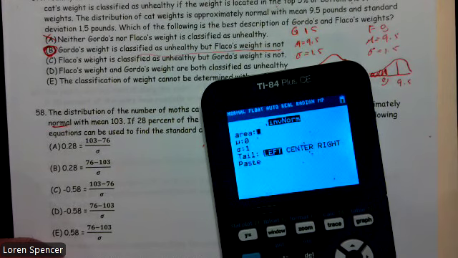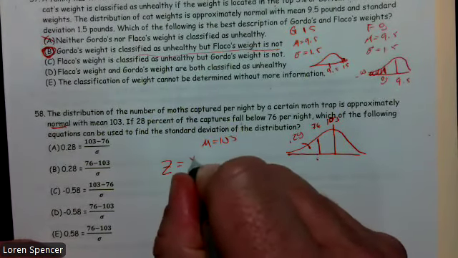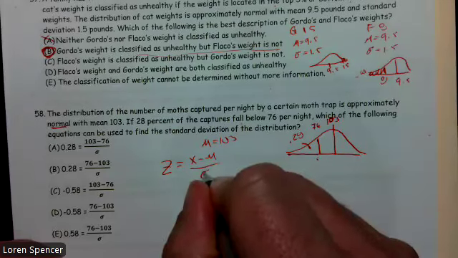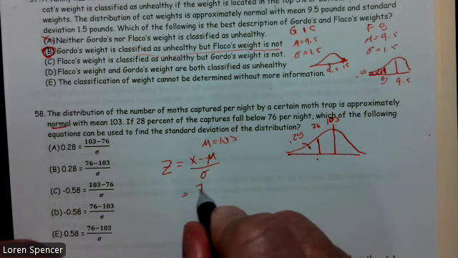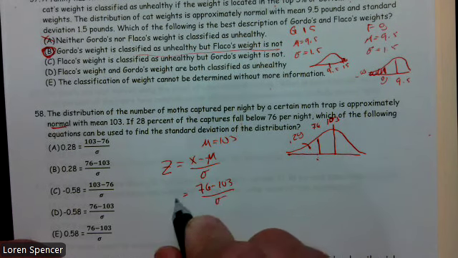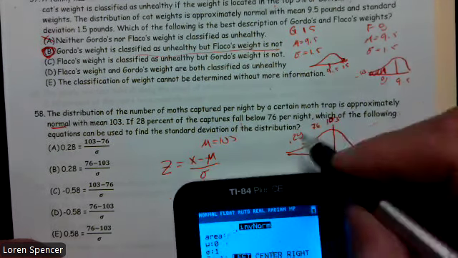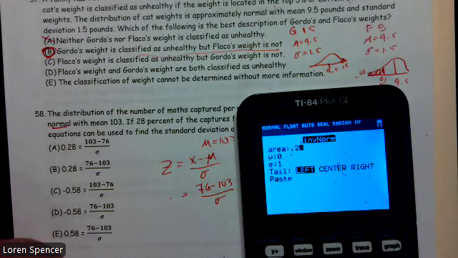0.28. Oops. Because first off, we're looking for z equals x minus mu over sigma. So I should be writing that first. Back up. Well, I know that this is 76. I know this is 103. I don't know my standard deviation, but I need to know my z-score. So I need to do an inverse norm and 0.28.